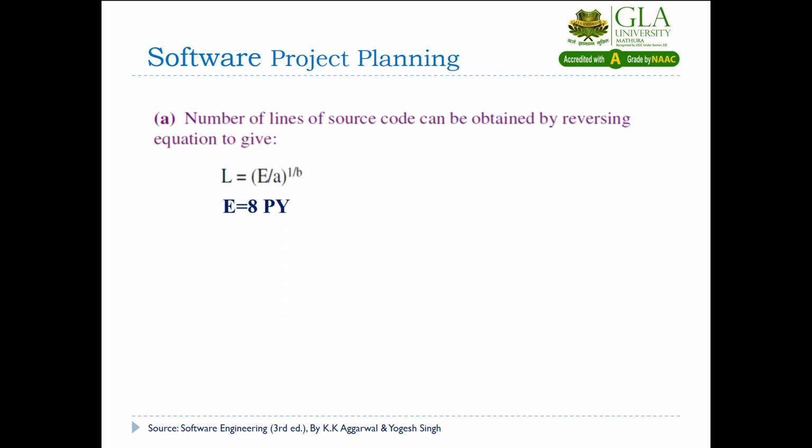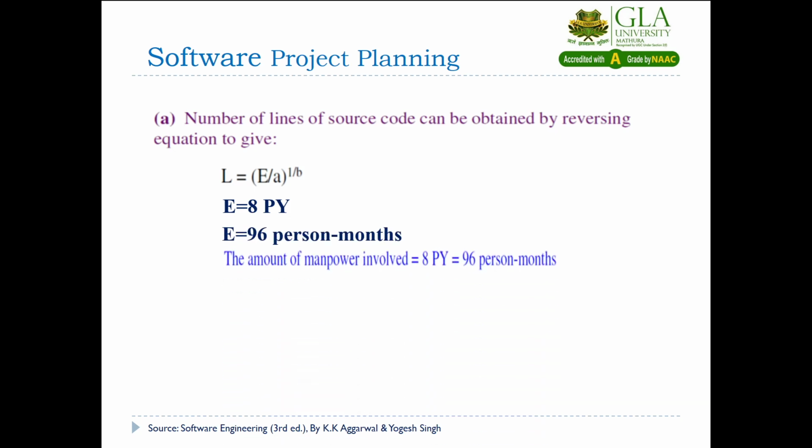So what is given? A and B are already given as part of the formulas of SEL and WF, but E we have to convert into person-months. E is given as 8 person-years, so multiplying by 12 we get 96 person-months. So this effort can be used in the formula of SEL as well as the WF.